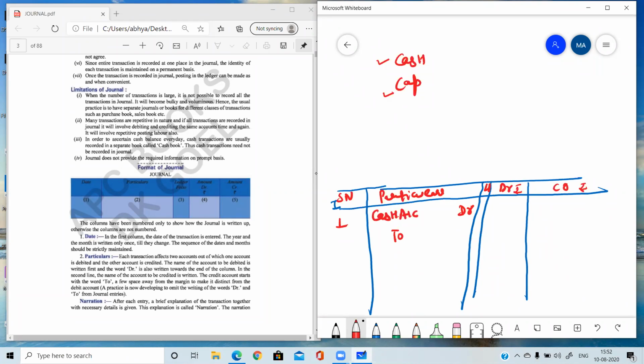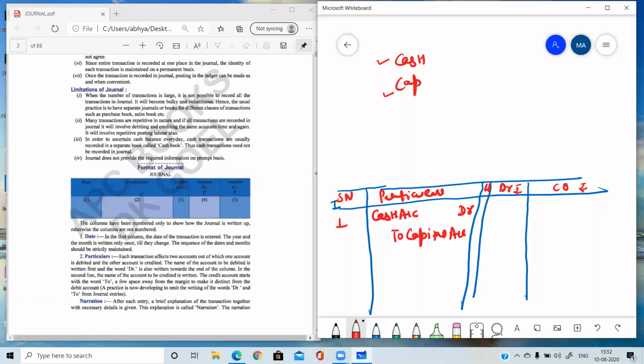Other account is capital. And before writing the account to be credited, we need to write 'To'. It's a custom, or we can say it's a tradition, that we are writing 'To' with the account which is to be credited. So cash account to capital account. So this is the method through which we have to write the transaction in the journal.